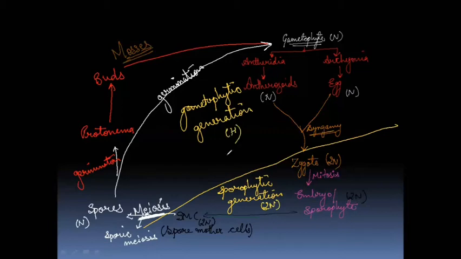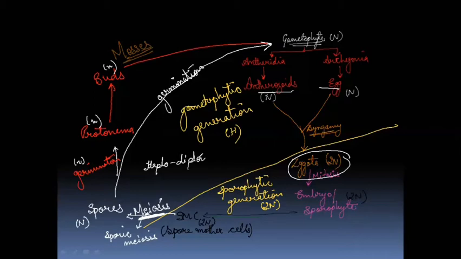Now let's give the term to the life cycle. And I told you that if more than one stage is there in the diploid and in the haploid, then the life cycle will be known as haplodiploidic. Now here the haploid stages are more. This is also haploid. This is also haploid. This is also haploid. So since the haploid stages are more as compared to diploid stages, the life cycle will be haplodiploidic.